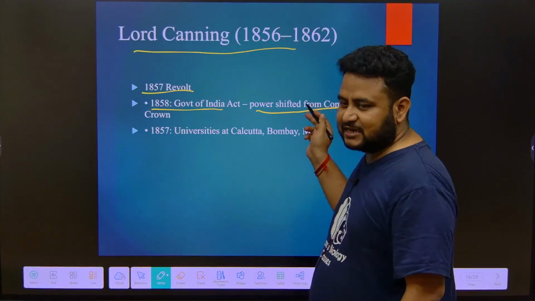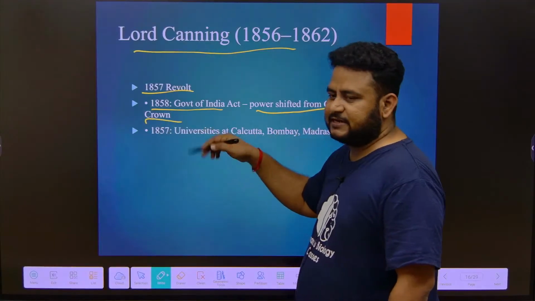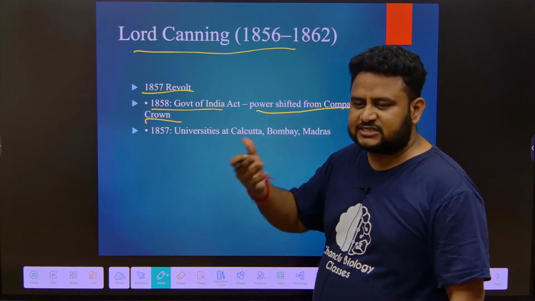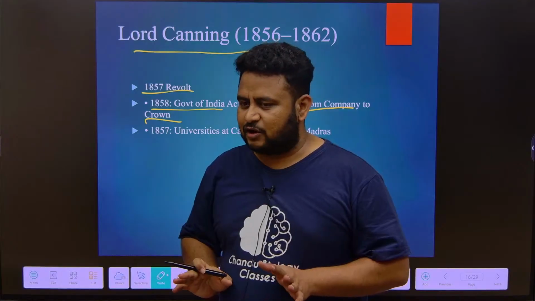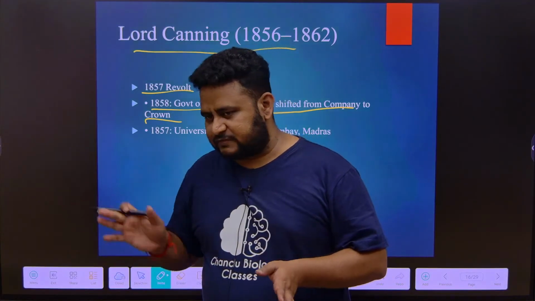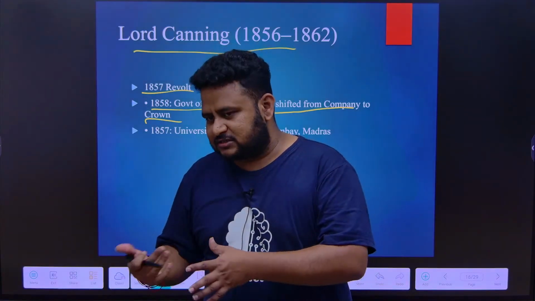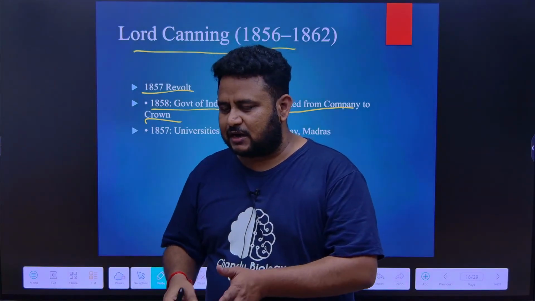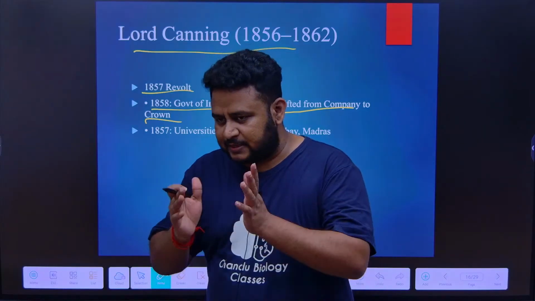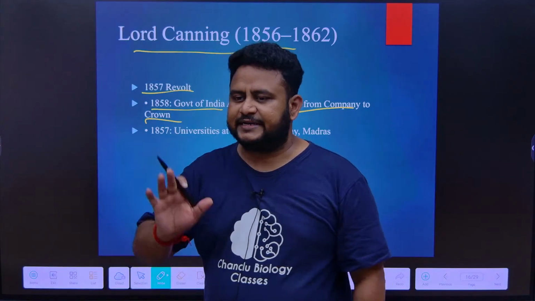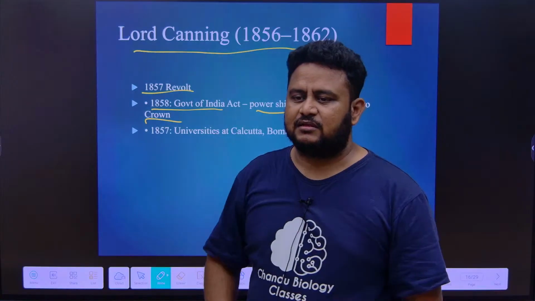Which company? East India Company, to the British Crown. That is, the British government, the British Parliament, directly started ruling over India. Until now, who was ruling? The British Crown was helping, but the British East India Company was ruling over this. But because of the 1857 revolt, they felt that the company was not powerful enough to rule over India. They put an end to the company's rule, and the British Crown itself directly started getting involved in the administration of